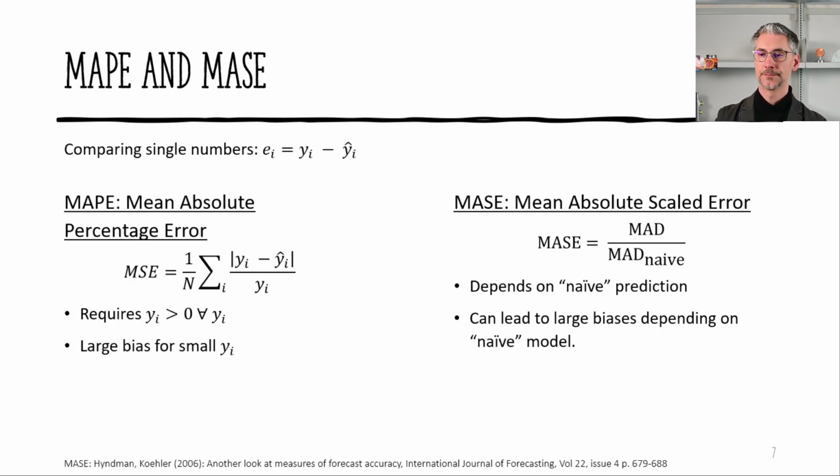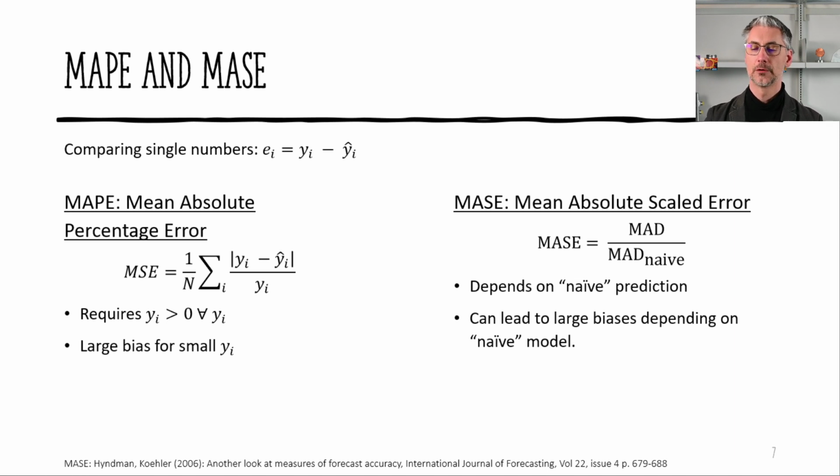There are other metrics. They are relative metrics: the MAP and the MASE. The MAP is often called mean absolute percentage error, and as you can see, it normalizes the absolute difference by the true value. Now this has its own issues.